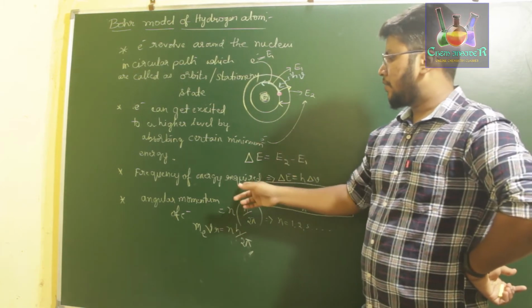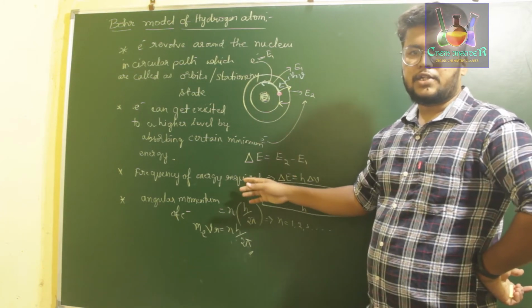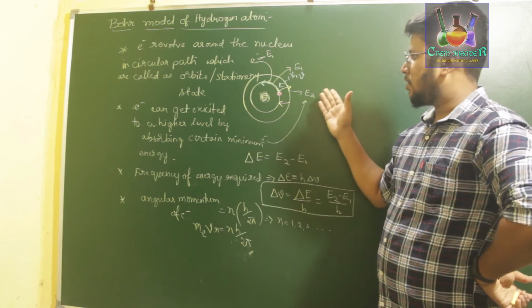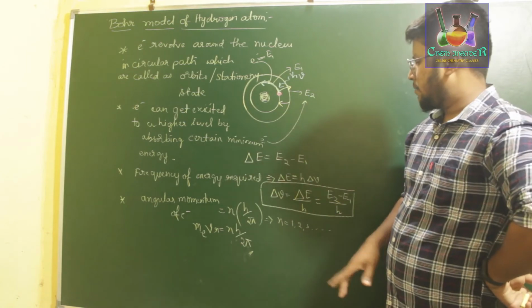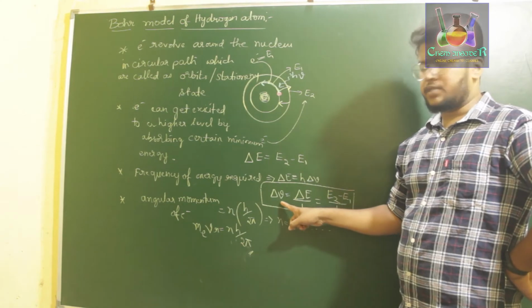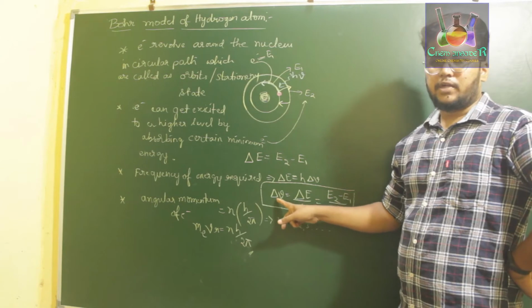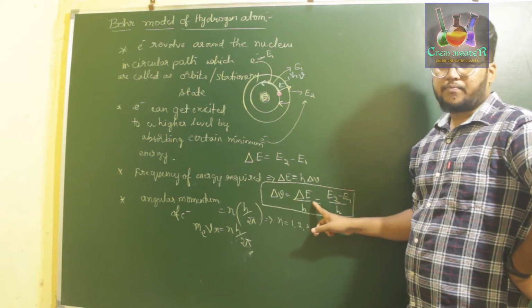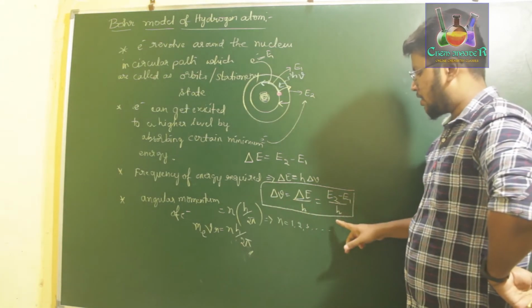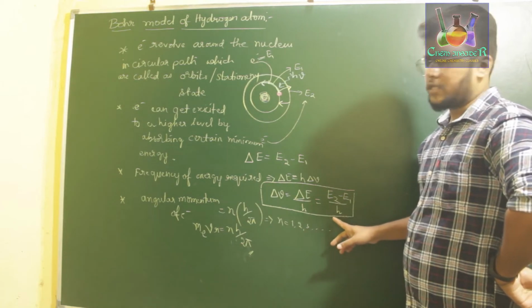Next, the frequency for the required energy to get excited to a higher level or to a lower level is given by the relation delta nu is equal to delta E by h, where delta is nothing but change in frequency, change in energy, which is equal to E2 minus E1 divided by h, where h is the Planck's constant.